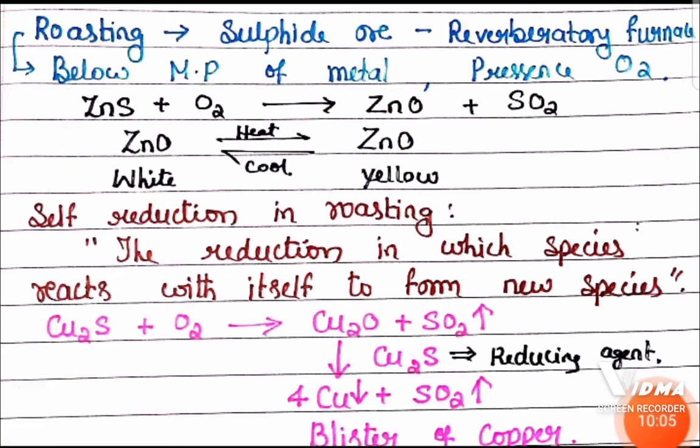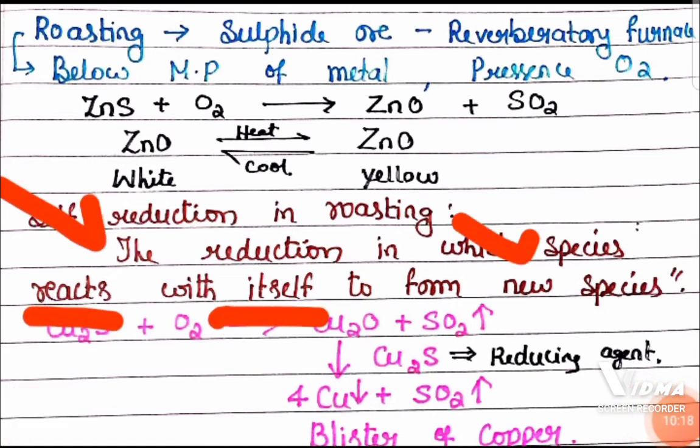So in the extraction of copper from copper pyrite or copper glance, there is a self reduction in the roasting process. We can find self reduction. What is that self reduction? The reduction in which a species reacts with itself to form a new species. A species reacts with itself to form a new species.